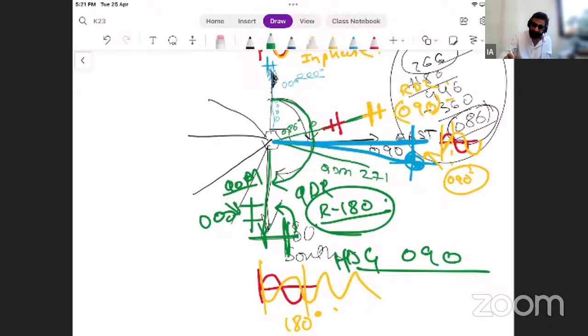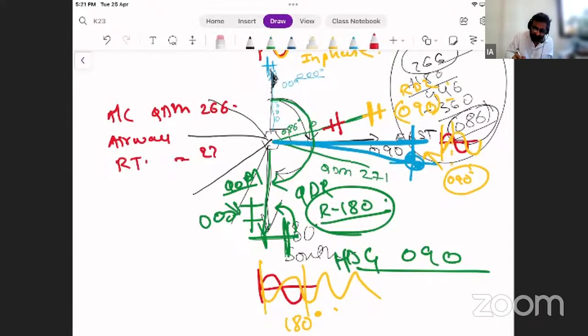So the question in concern is: my aircraft is on a QDM with respect to VOR Q1266. My airway is 271, and this is my required track. My aircraft is on this, which is my TMG, track made good.